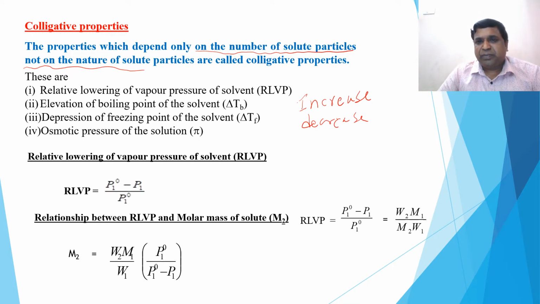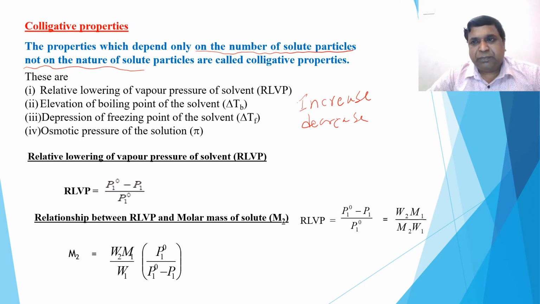So you have to remember that. All the formulas are very, very important to solve problems. Yes, so let us take one by one. First one, RLVP. What is RLVP?